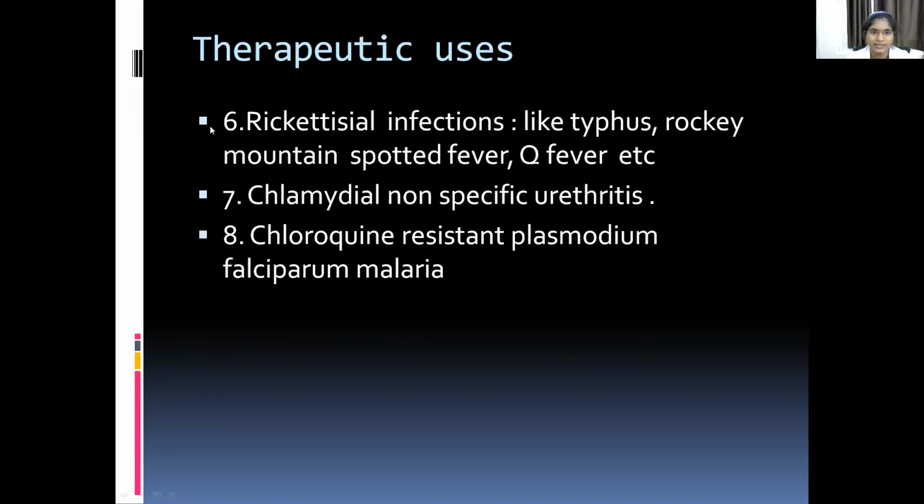And other uses, it is also used in rickettsial infections like typhus, Rocky Mountain spotted fever, and Q fever. And it is also used in chlamydial non-specific urethritis. Tetracycline, mainly doxycycline, is also used in chloroquine-resistant Plasmodium falciparum malaria.